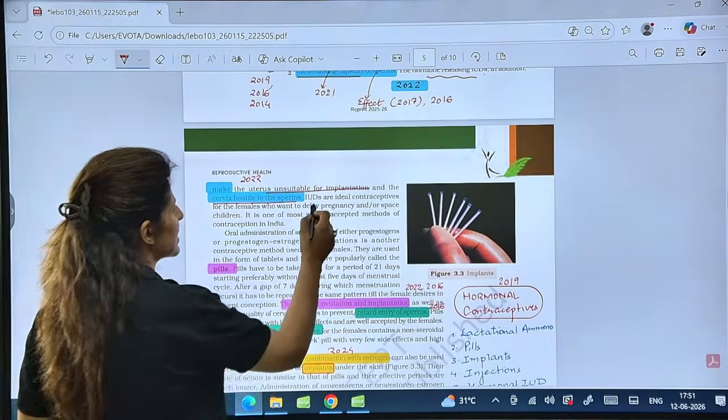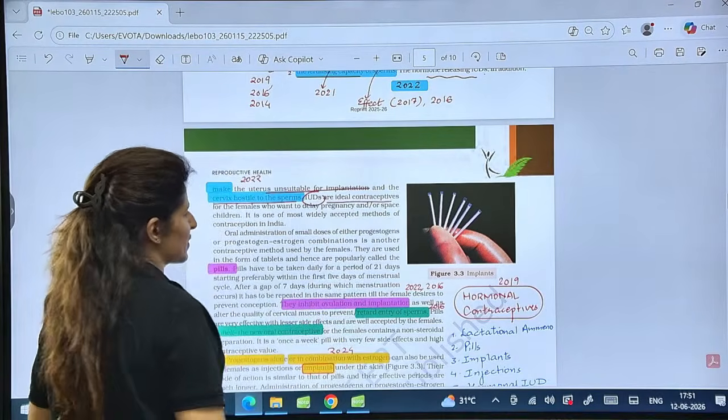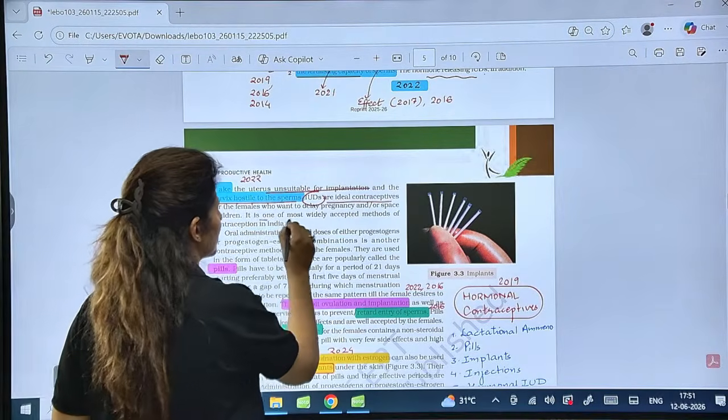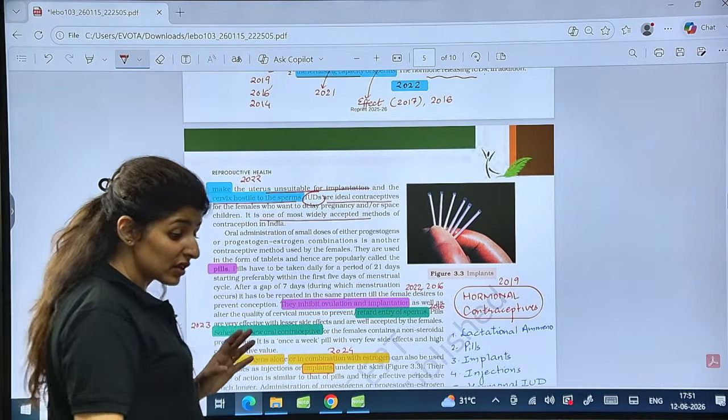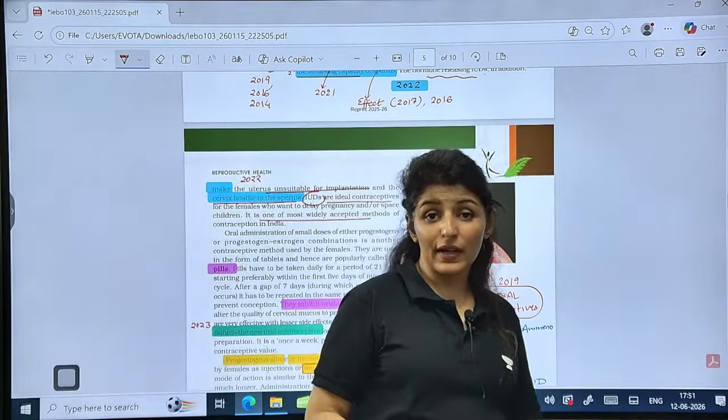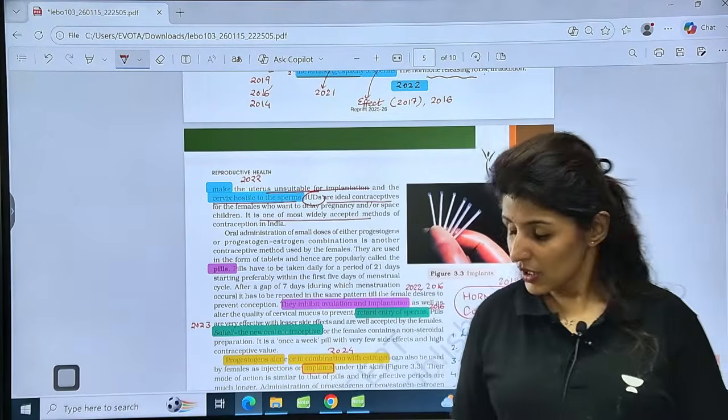Now IUDs are considered the ideal contraceptives and one of the most widely accepted methods. So which is the other most widely accepted method? It is condom. Is that clear?